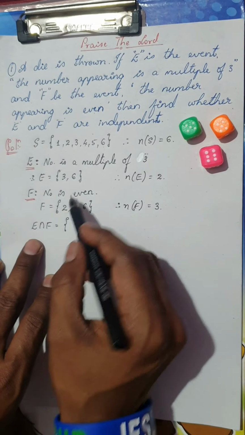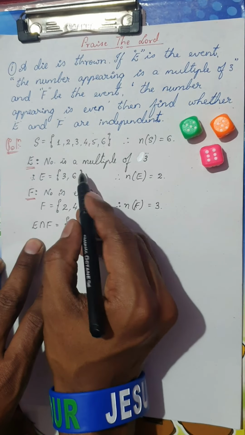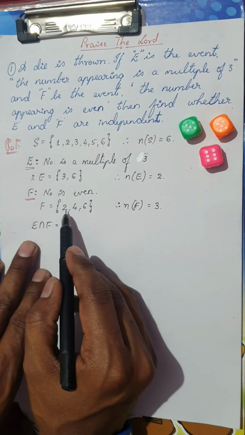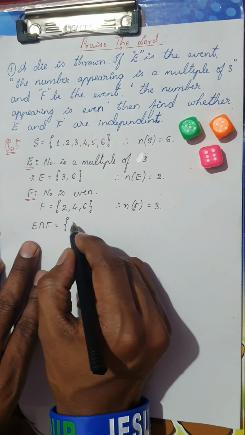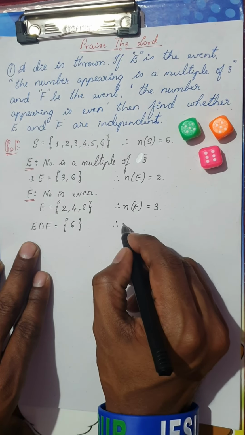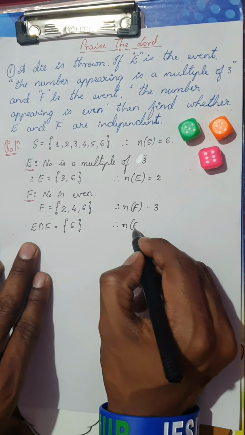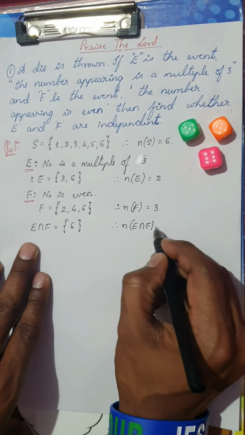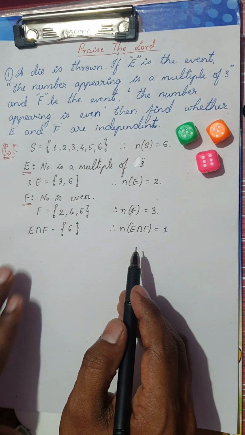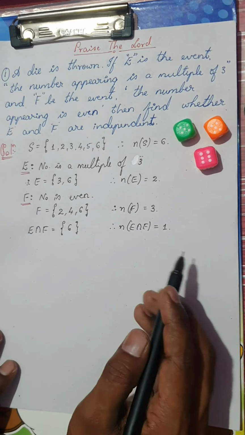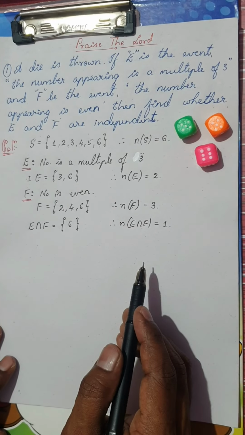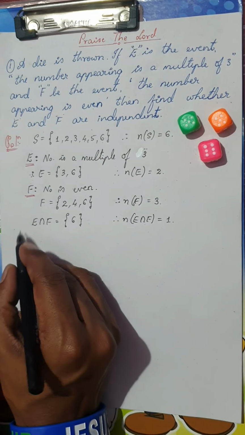Let us check. Now E intersection F is, you can see here, in E you have 3 and 6. In F you have 2, 4, and 6. So the common element in both E and F is 6, isn't it? Therefore, the number of elements in E intersection F would be 1. So with my given data, I'm going to prove whether they are independent or not. How am I going to prove independence?